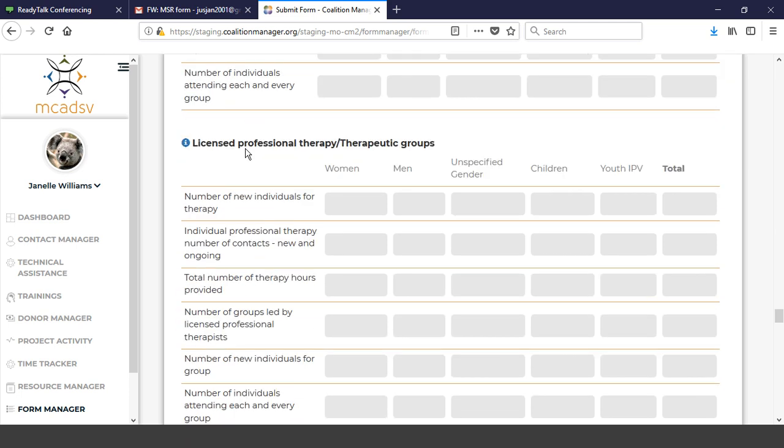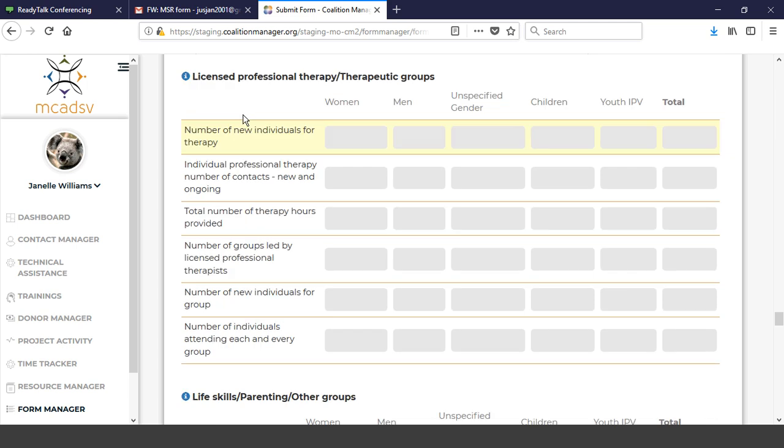And your licensed professional therapy and therapy groups, that's just the same as your support group, but now we're looking at licensed professionals. So if they are providing licensed professional therapy to individuals, again, you're going to capture the number of new individuals the first time they enter that licensed professional therapy with your program within the federal calendar year, and then the number of contacts and the total number of hours, just like you were before.